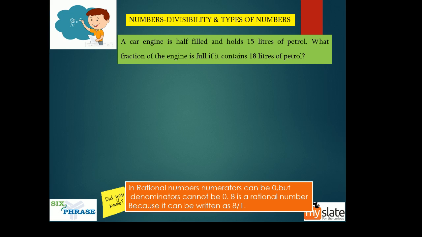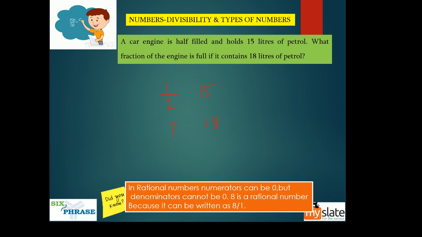Okay, there are many ways of doing this. See, if the fraction is half, then the number of liters is 15. When the number of liters is 18, what is the fraction? That is what they are asking. So you have to see if this is directly proportional or inversely proportional. Does the fraction increase as the number of liters increases? For half it is 15, for quarter it will be 7.5, right?